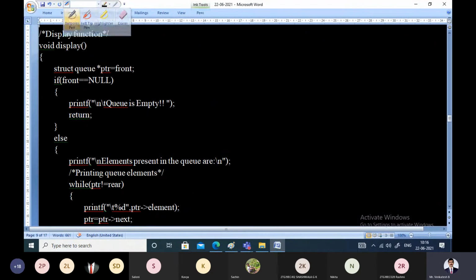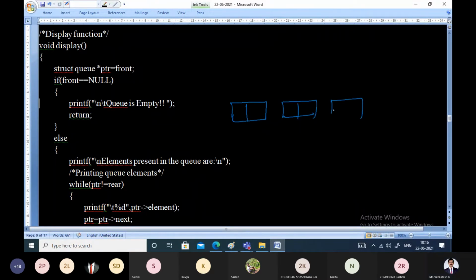Assume you have called a display function and these are the nodes present in the linked list. The same nodes that we have inserted just now, 10, 20, 30 and 40, and the last one is null. 10, 20, 30 each point to the next node, rear is pointing to 40 and front is pointing to 10. This is the existing linked list, and assume that existing queue, and assume you have called the display function.